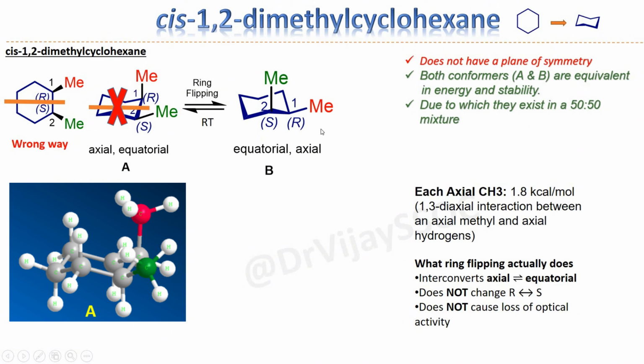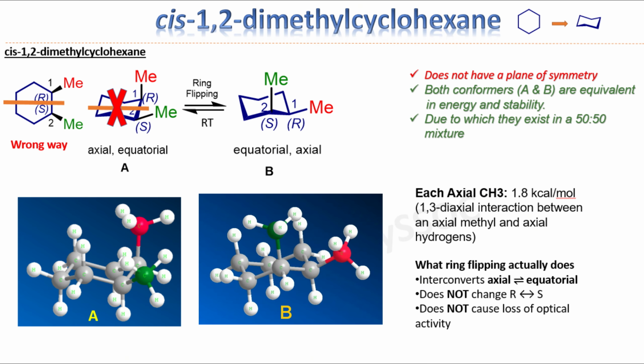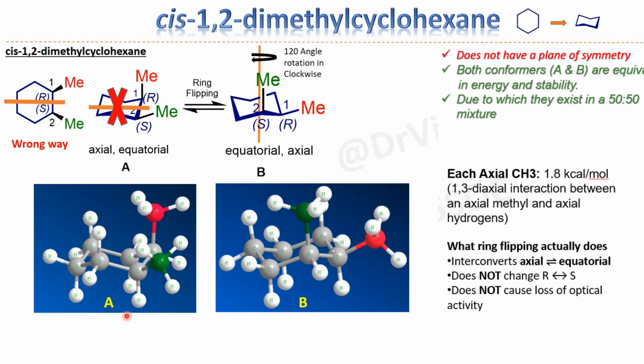Now let's see the three-dimensional structure of conformer B, and then we will think about what the relationship between A and B is. This is the 3D model of conformer B. This is the carbon number 1, which has the equatorial methyl group labeled in red color, and this is the carbon number 2, which has the green methyl group. Now you can see a better view of this molecule. So now the question comes: what is the relationship between conformer A and conformer B?